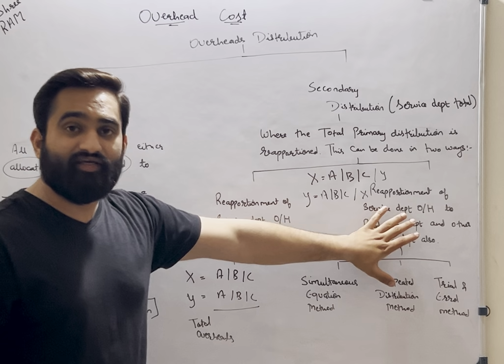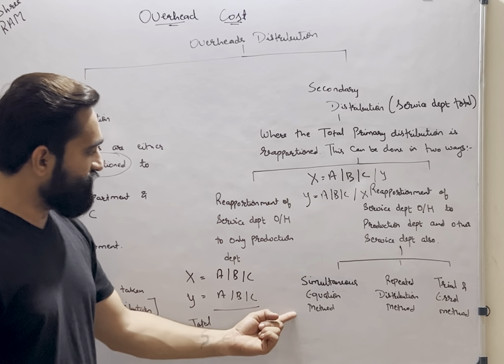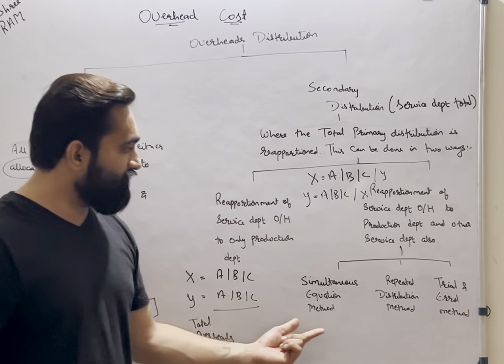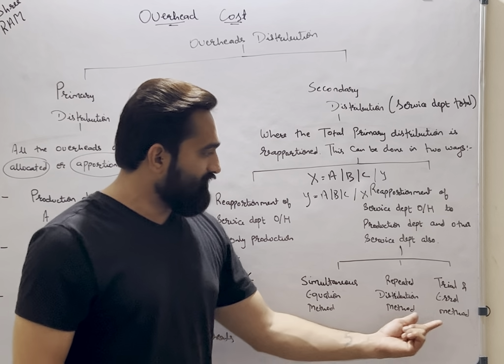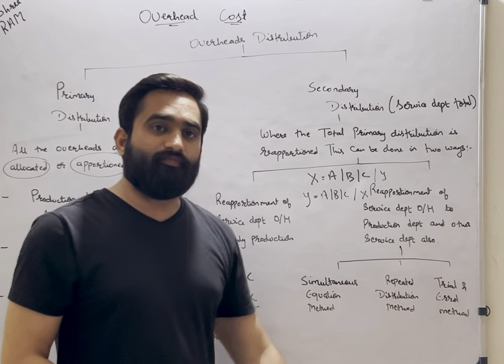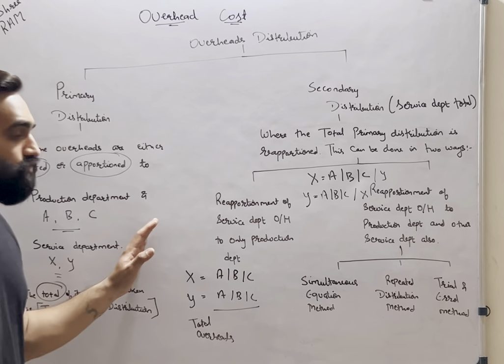Now this particular thing can be done using 3 different methods. One is simultaneous equation method, another one is repeated distribution method, and the third one is trial and error method. So let's just look at it again.